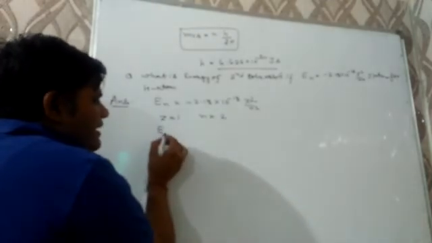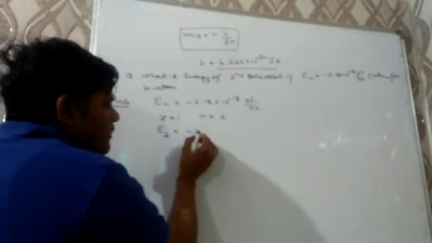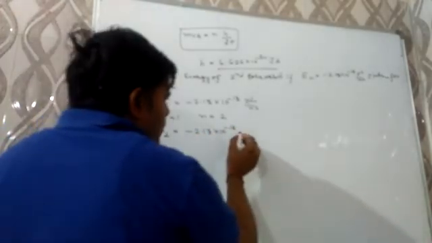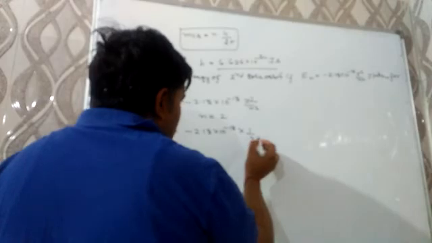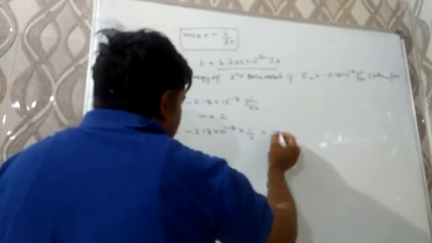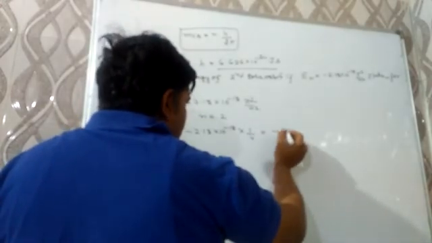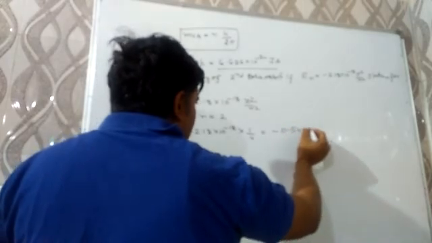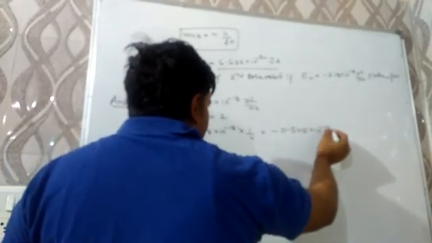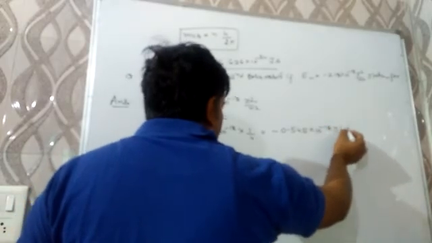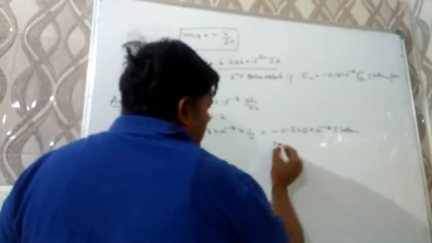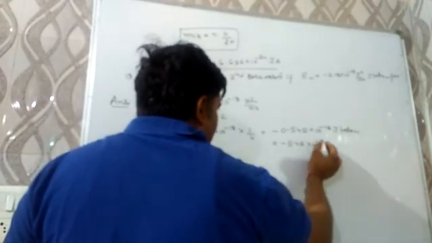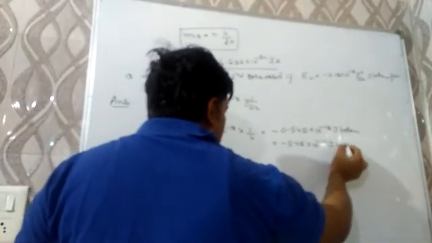So the energy of the second energy level will be −2.18 × 10⁻¹⁸ × 1/4, and that comes out to be −0.545 × 10⁻¹⁸ joule per atom, or −5.45 × 10⁻¹⁹ joule per atom.